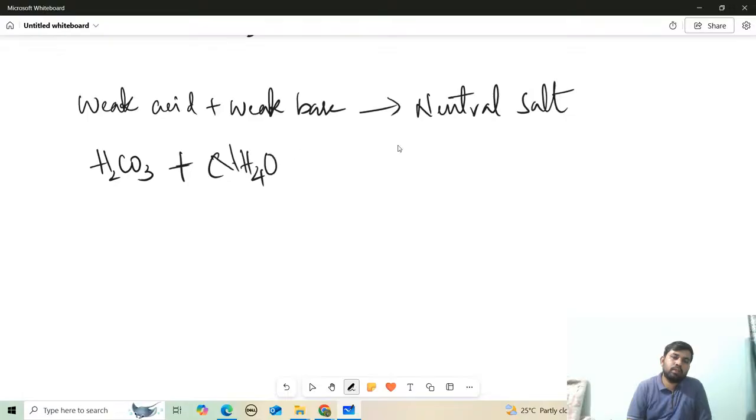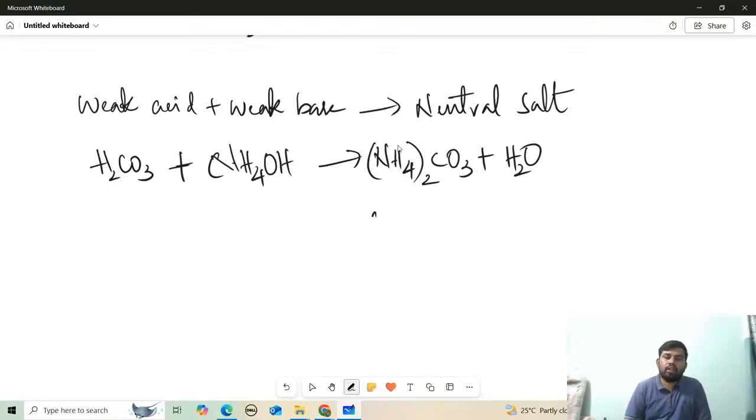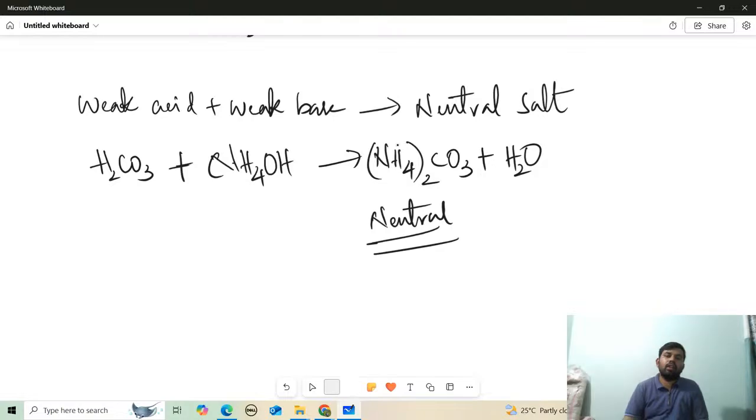This gives rise to ammonium carbonate, (NH4)2CO3, plus H2O. This is also neutral if both are equivalently weak acid and weak base. If there is a slight difference, that we will discuss.